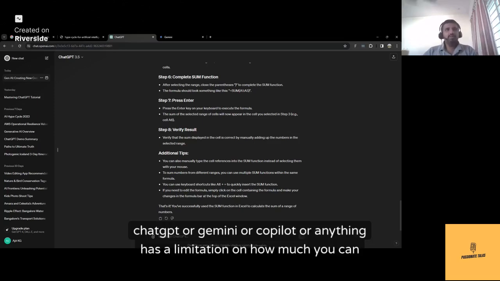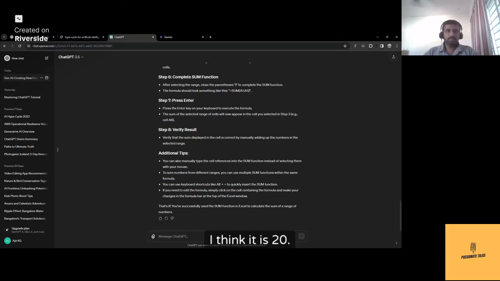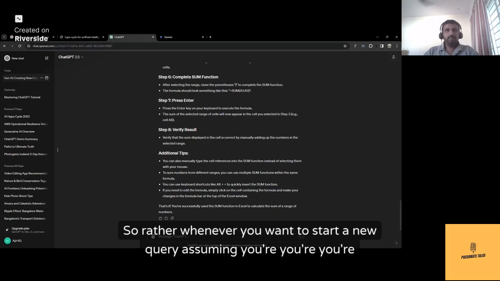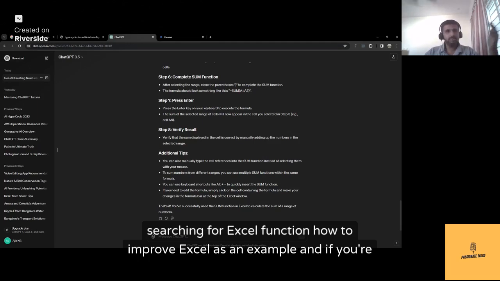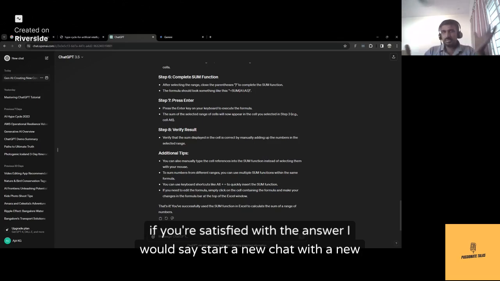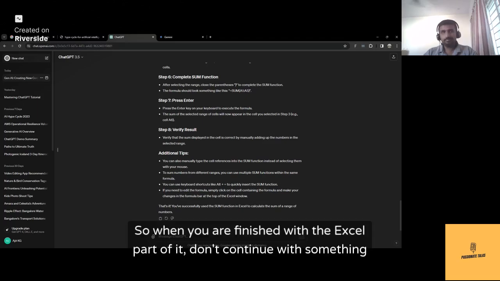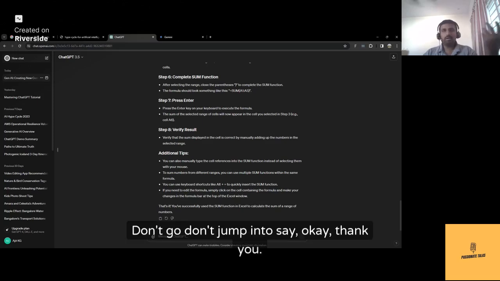Hence, ChatGPT or Gemini or Copilot or anything has a limitation on how much you can search. I think it is 20. So whenever you want to start a new query, assuming you're searching for how to improve Excel as an example, and you're satisfied with the answer, I would say start a new chat with a new prompt. When you are finished with the Excel part of it, don't continue with something mechanical.